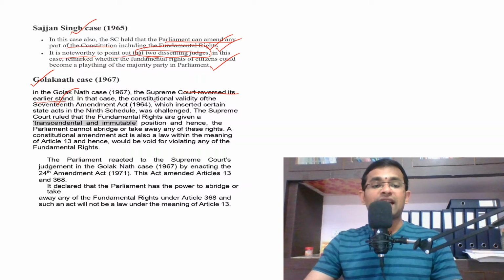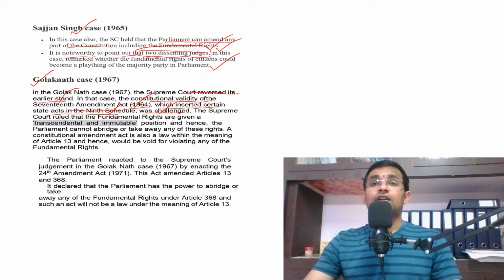Okay, so in that case, the constitutional validity of the 17th Amendment Act, which inserted certain state acts in the 9th Schedule, was challenged. Right? I already told you, the 9th Schedule was inserted in the Constitution by the first Constitutional Amendment Act. Okay.